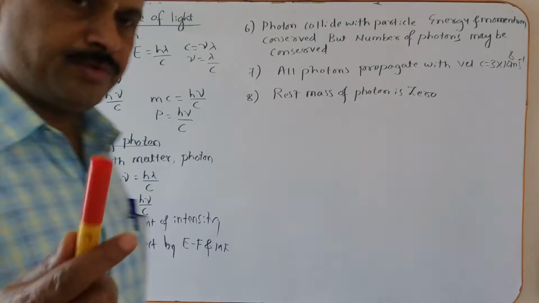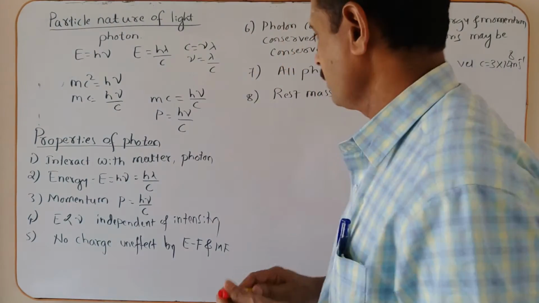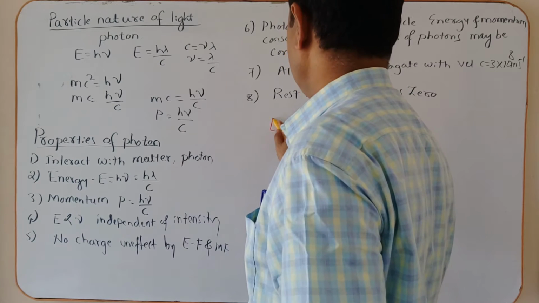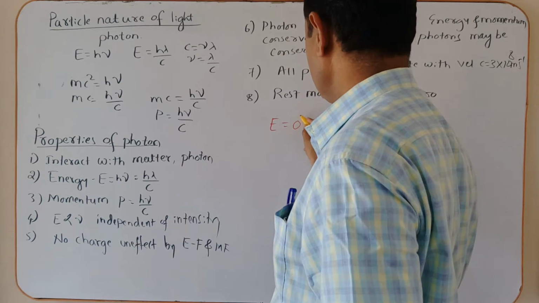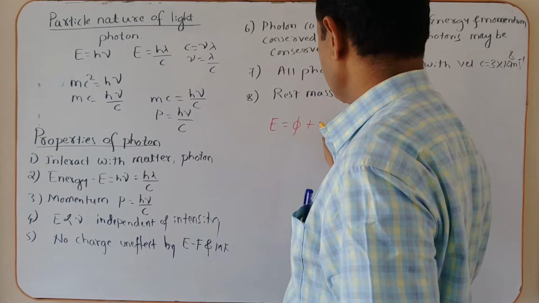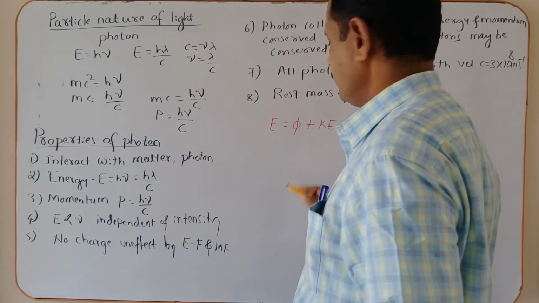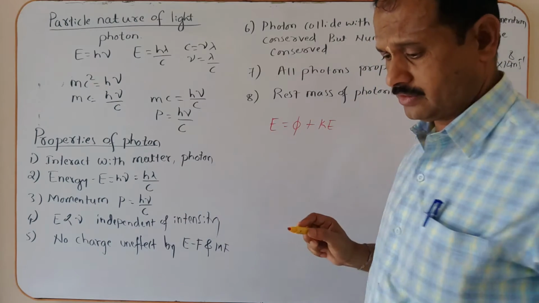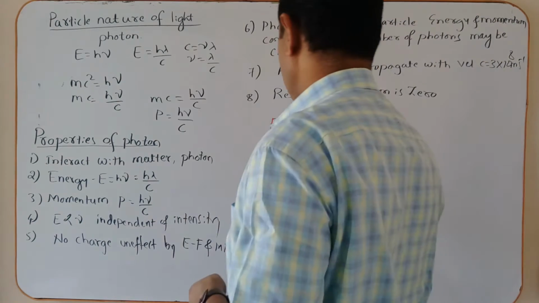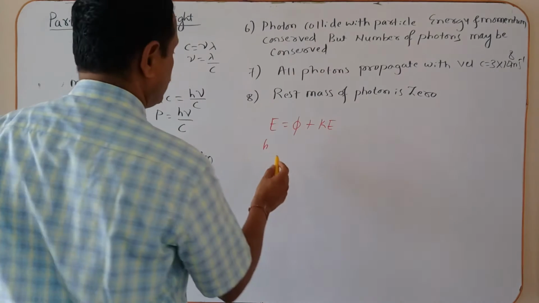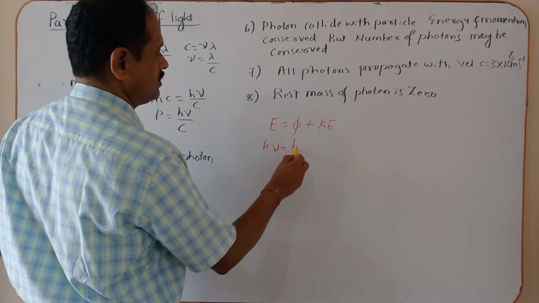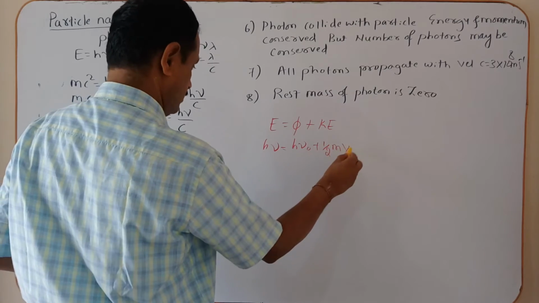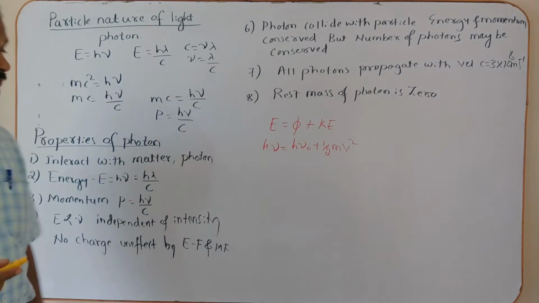In the previous video clip, there is a very important equation, Einstein's photoelectric equation. That equation is: incident photon energy is equal to the work function plus the kinetic energy of the photoelectrons. Incident photon energy is h nu. This is h nu naught, plus 1 by 2 m v squared.